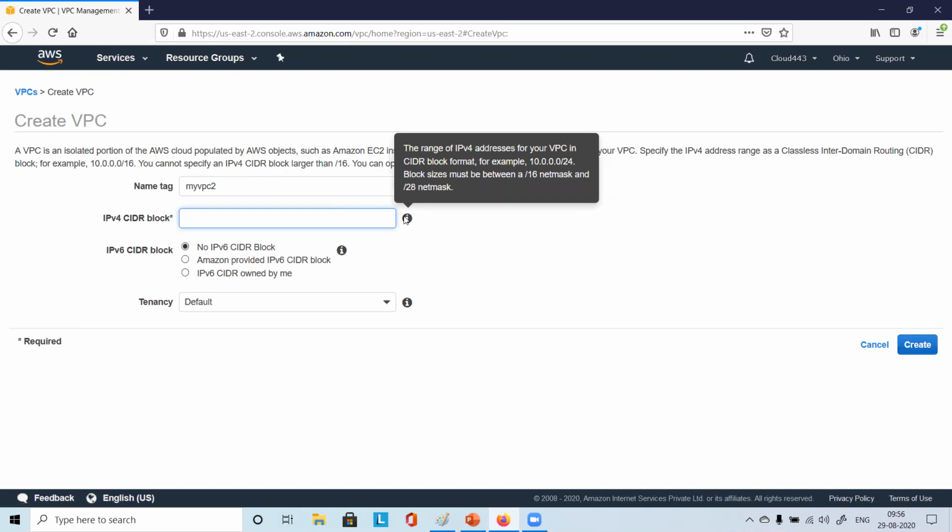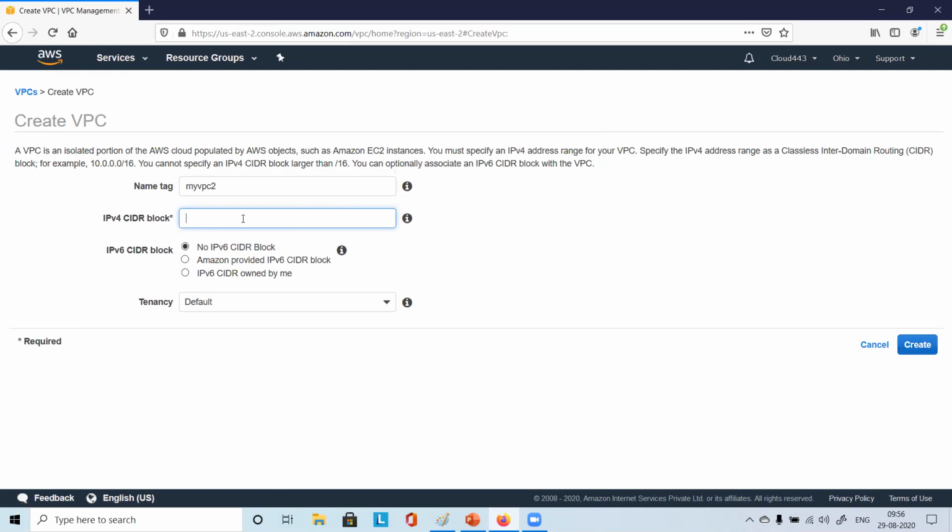I will explain in detail what a CIDR block is. For now, just use some range, so just say 11.0.0.0/16.